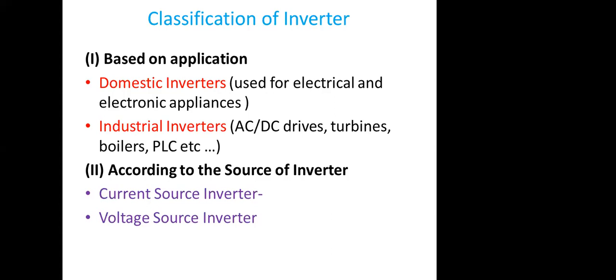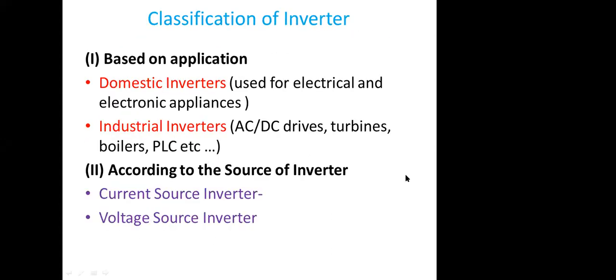Then come the industrial inverters. This is a very vast subject, because industrial inverters are used in so many places. One is AC and DC drives, because for AC to DC and DC to AC drives we use inverters. Then turbines, with the motor, whatever it may be. Then boilers, then PLCs. They are used in all places in the industries.